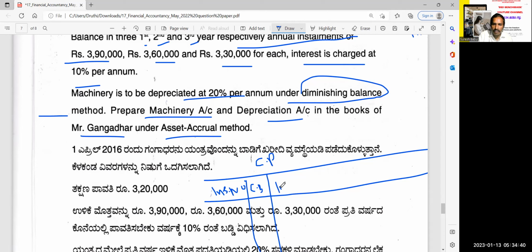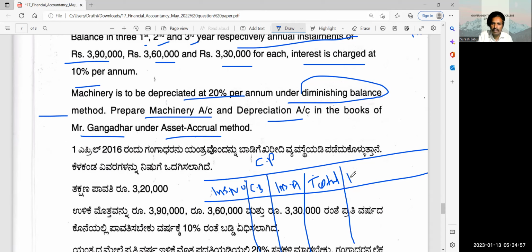Then installment amount. Then interest, total. Right? Then interest, you have to divide 10 divided by 110.